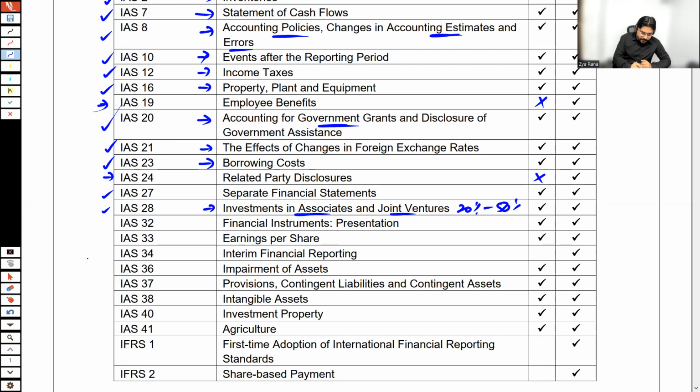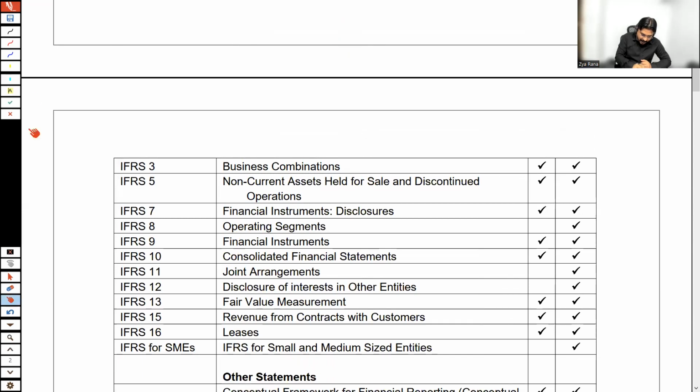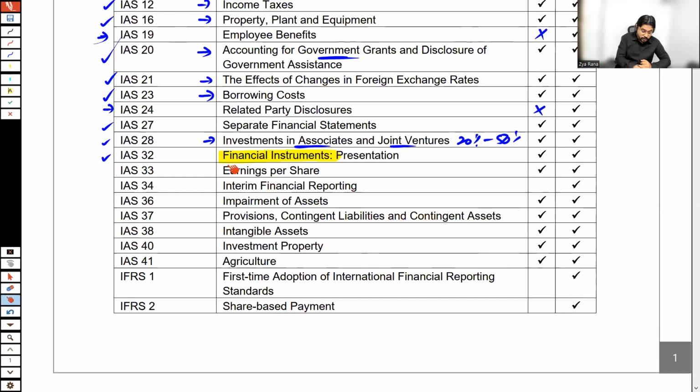What is the earning? Oh, okay, by the way, IAS 32 financial instruments. Let me highlight a few things. Financial instrument. Thereafter, IFRS 7 tells about financial instruments, and IFRS 9 is also for financial instruments. I'm skipping this one for the time being, but surely we'll be discussing it.